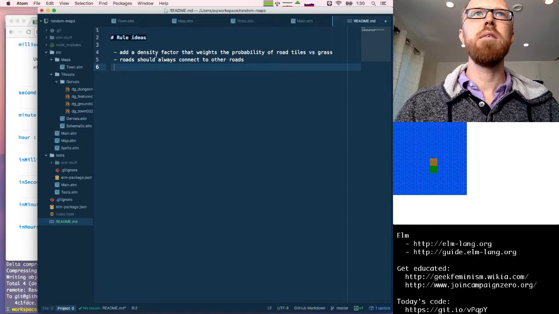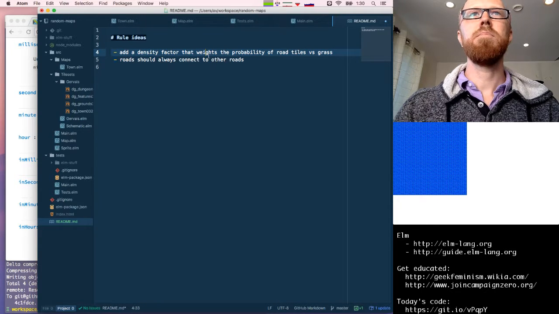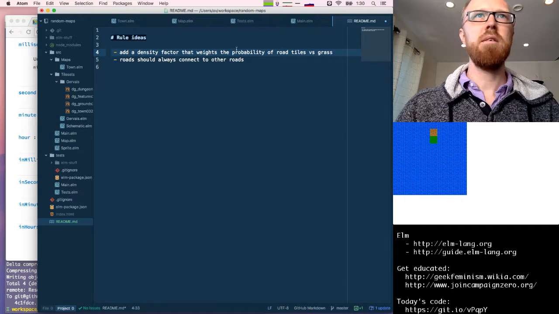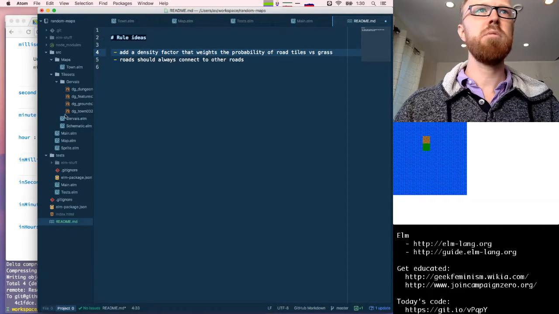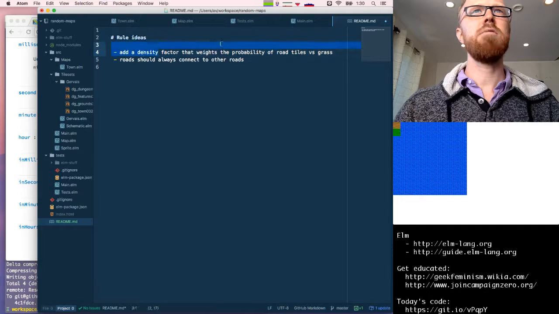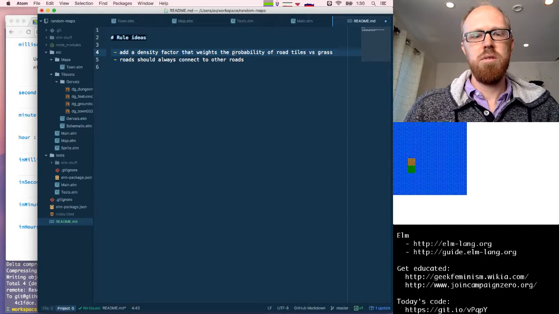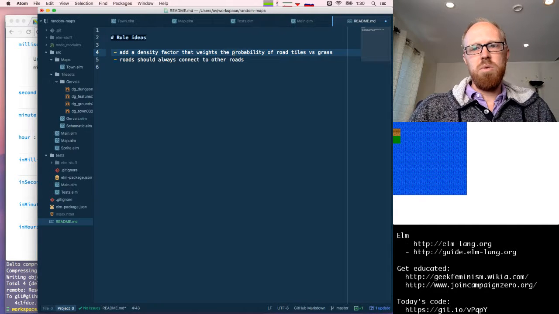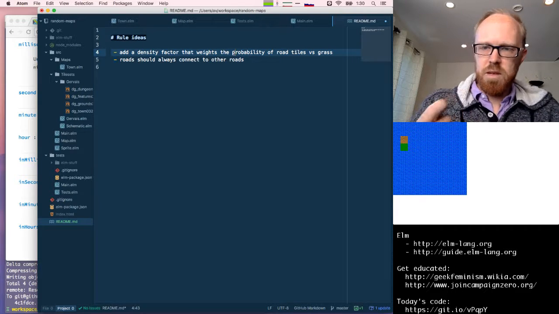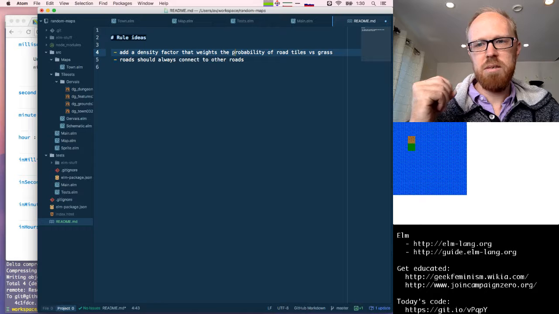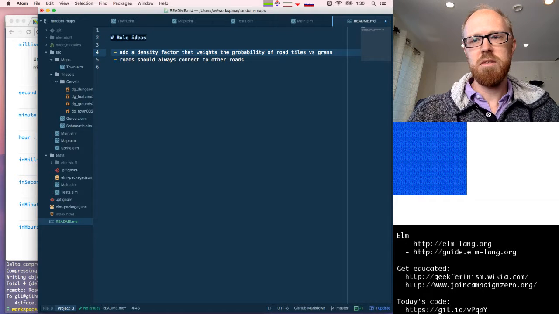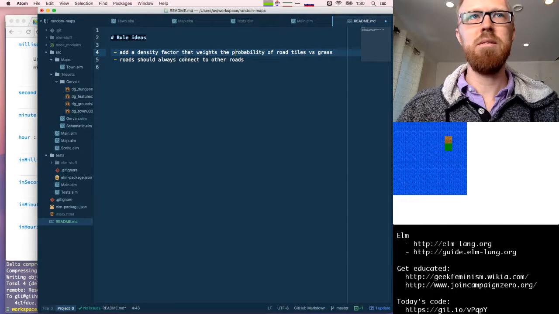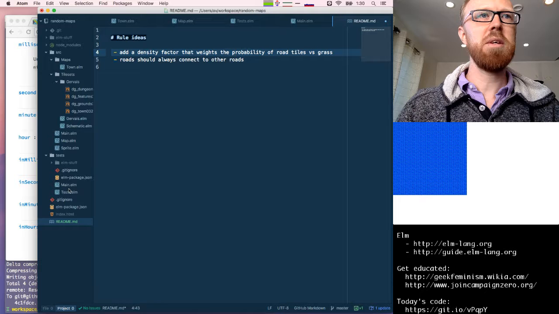So let's start out with this density idea. Let's just implement that. I can't think of a particularly good rule for that, other than maybe saying we should have some rule that says rather than just having one tile of grass, we should have some percentage of grass tiles or something like that.